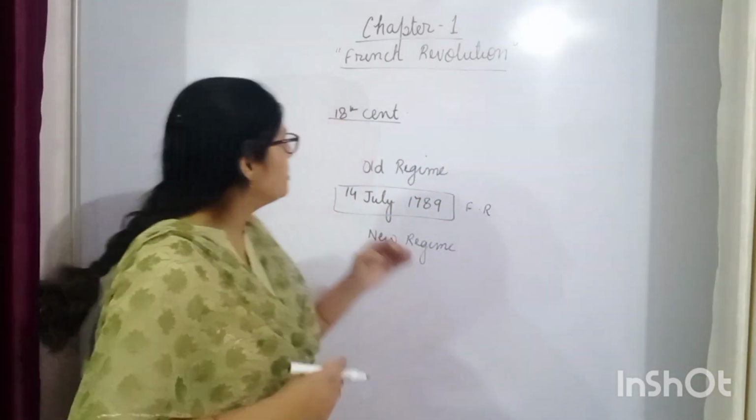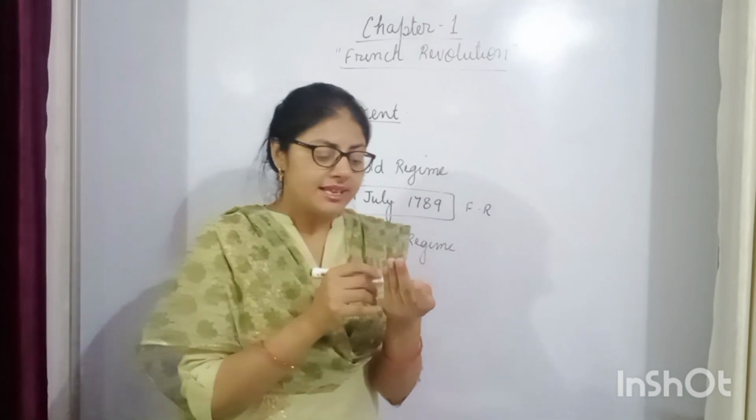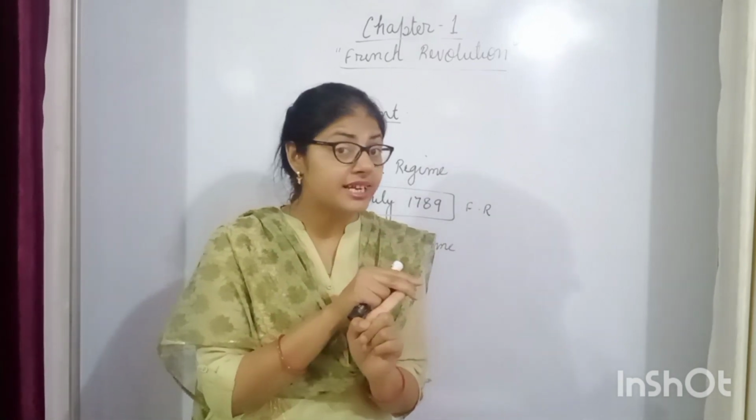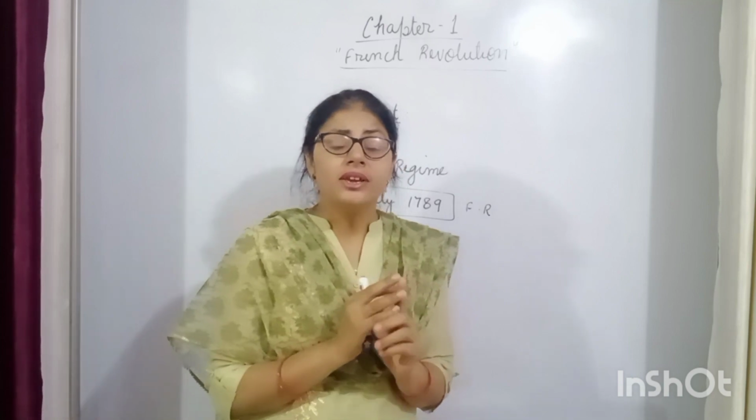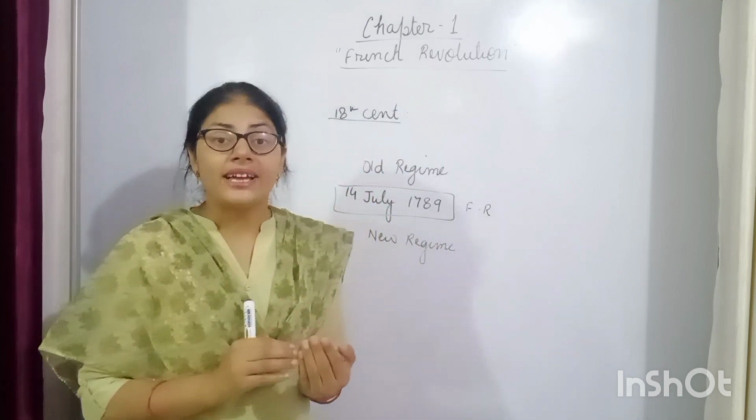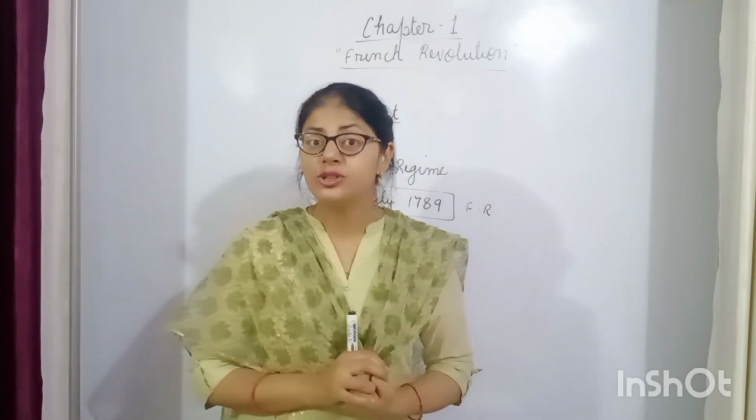And students, you have seen first that the French society was divided into 3 estates. Apart from that, we have studied why the storming of the Bastille took place.